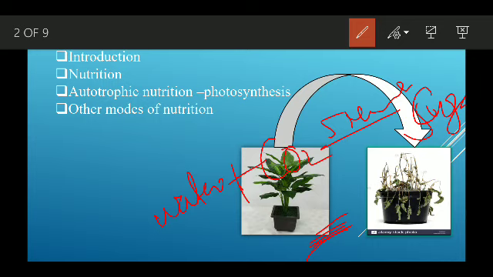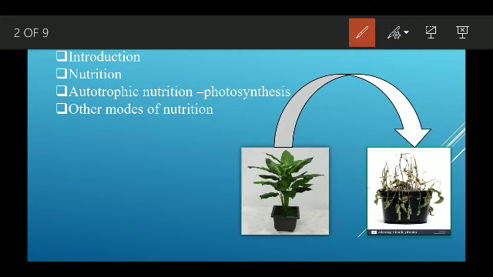But animals cannot prepare their own food. They are dependent on other animals and plants, and that is why they are called heterotrophs. The plants which prepare their own food are called autotrophs. Let's see the next slide.